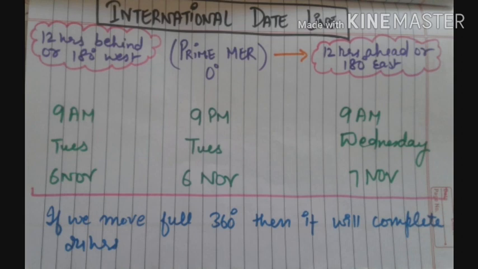Always remember, our earth covers 15 degrees in 1 hour. So if we divide 180 degrees by 15, we get 12. So that's why we can say that the earth will cover 180 degrees in 12 hours. In the same way, if we move 180 degrees west, or 12 hours behind the prime meridian, the time will be 9 a.m. of 6th November. So guys, if we move from 180 degrees west to 180 degrees east, we add 1 day. And if we move from 180 degrees east to 180 degrees west, we subtract 1 day.